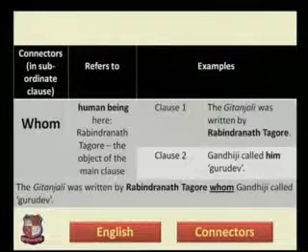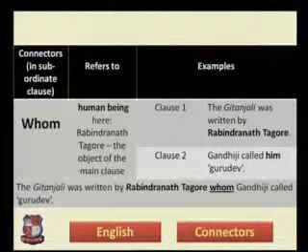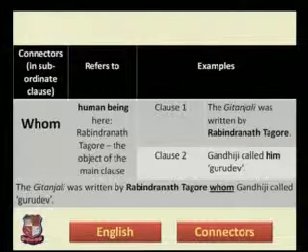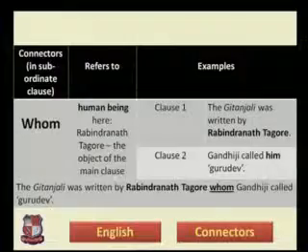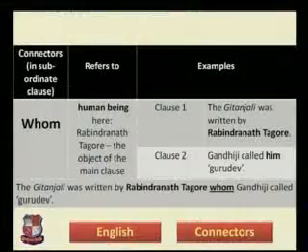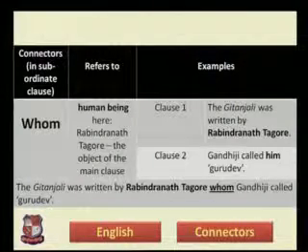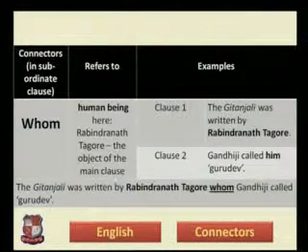There are 3 types of inflections, as you can see: subjective inflection, objective inflection, and possessive inflection. Like you can say I is a subjective inflection, me is an objective inflection, and my is a possessive inflection. I, me, my. We, us, our. So we is a subjective inflection, us is an objective inflection, and our is a possessive inflection. Like this, in this clause also you can see that Gandhiji called him. So him is an objective inflection.